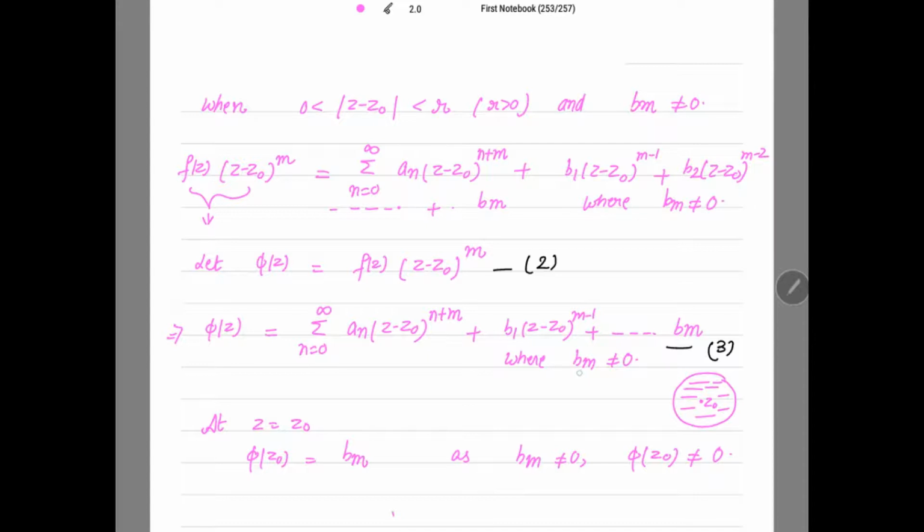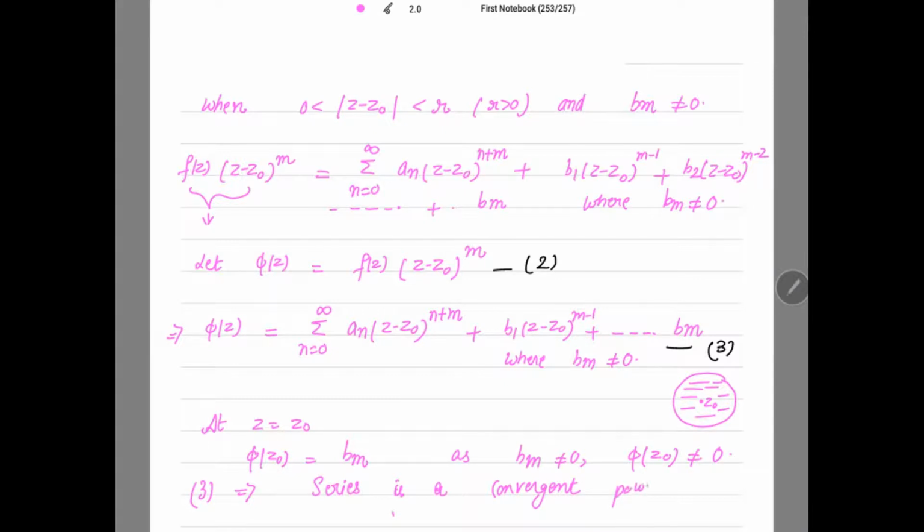So the series in 3 is actually a convergent power series, right? So 3 implies the series is a convergent power series.